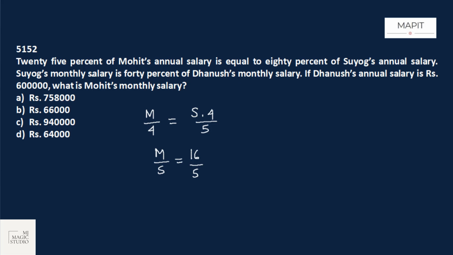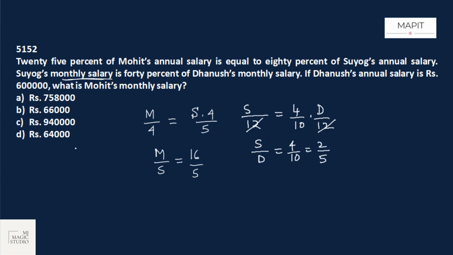Now again, Sujok's monthly salary. Here monthly salary is given. Monthly salary means S by 12, because S is Sujok's annual salary. Sujok's monthly salary is 40%, that is 4 by 10 of Dhanush's monthly salary, D by 12. The 12s cancel. S by D is 4 by 10 or 2 by 5.